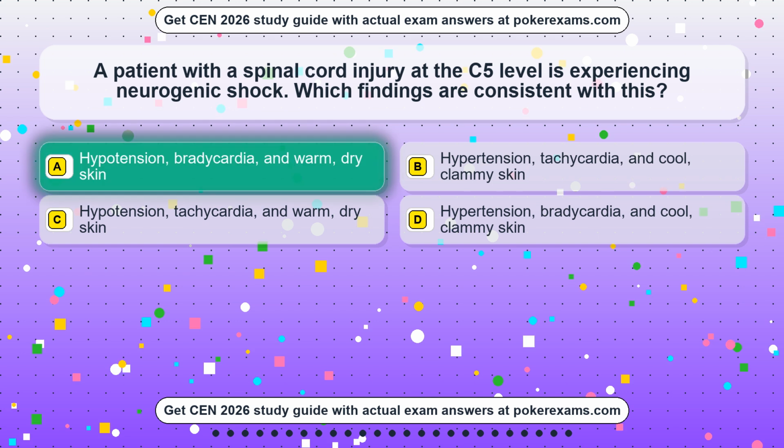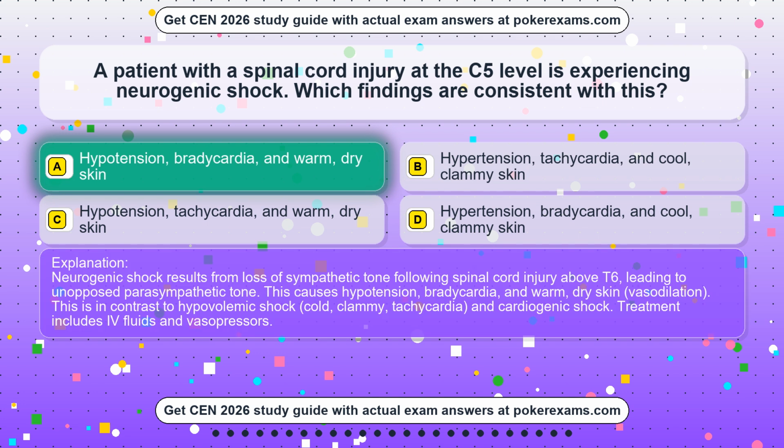The correct answer is Option A: hypotension, bradycardia, and warm, dry skin. Neurogenic shock results from loss of sympathetic tone following spinal cord injury above T6, leading to unopposed parasympathetic tone. This causes hypotension, bradycardia, and warm, dry skin from vasodilation. This is in contrast to hypovolemic shock (cold, clammy, tachycardia) and cardiogenic shock. Treatment includes IV fluids and vasopressors.